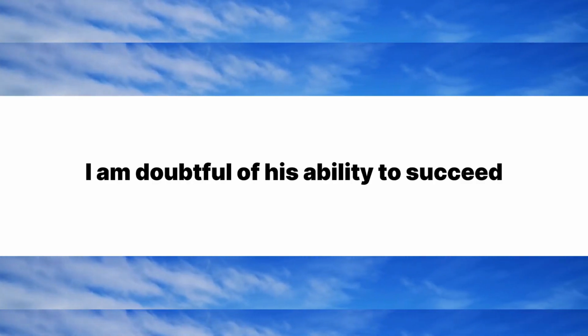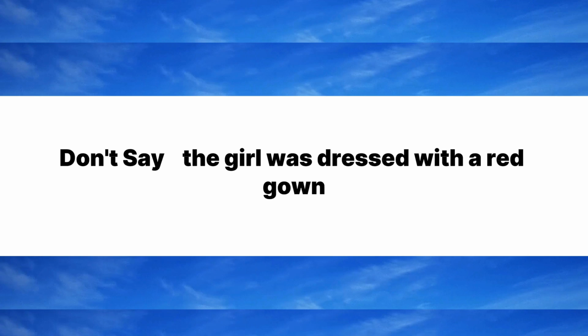Say, I have no doubt about his honesty. Note, you can also say I am doubtful of his ability to succeed. 27. Dressed in, not with. Don't say, the girl was dressed with a red gown. Say, the girl was dressed in a red gown. Note, you can also say the girl was in red.